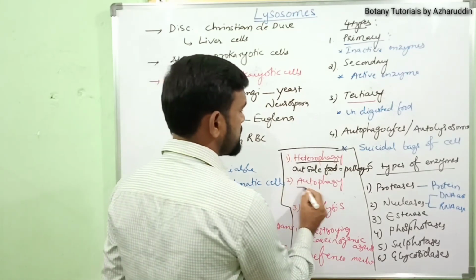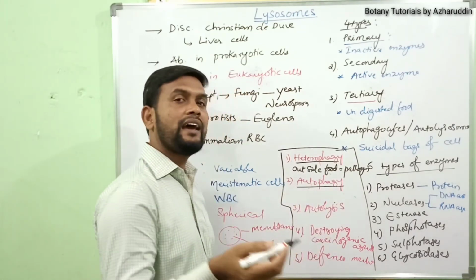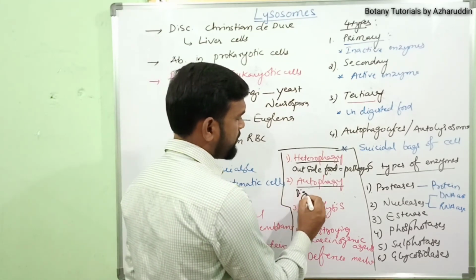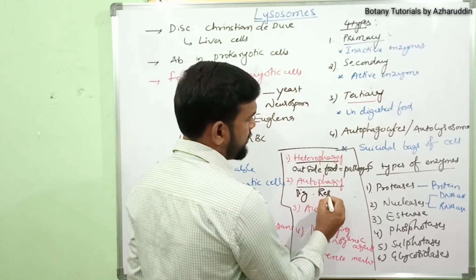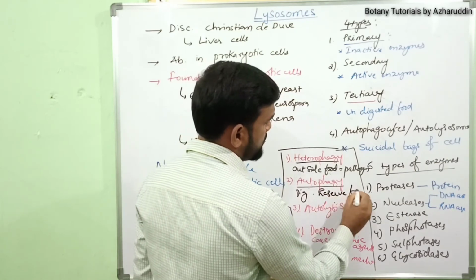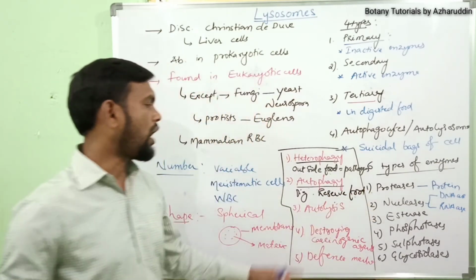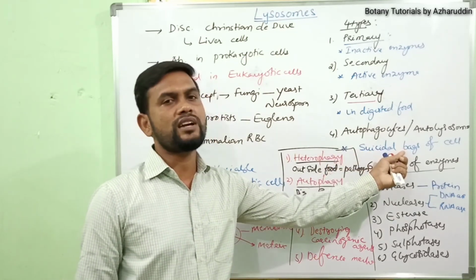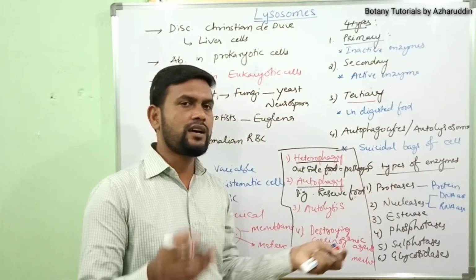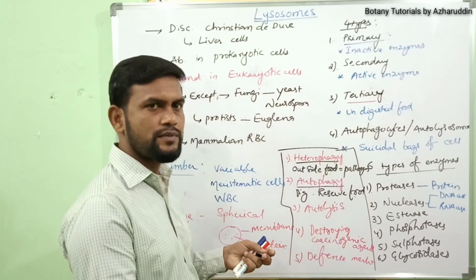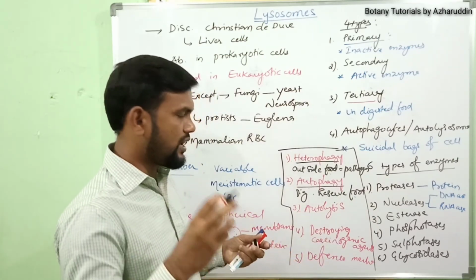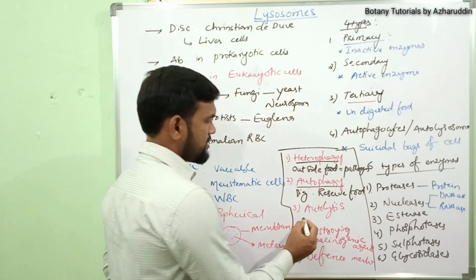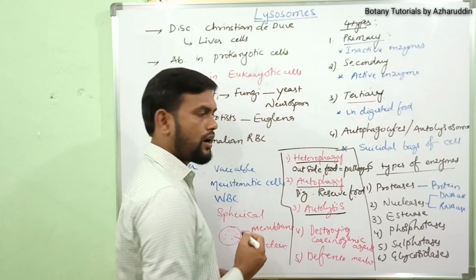Next, autophagy is digestion of reserve food material. Next, autolysis is where they act like suicidal bags. When the cells are infected, they release enzymes. Those enzymes cause the death of cells. That is autolysis.